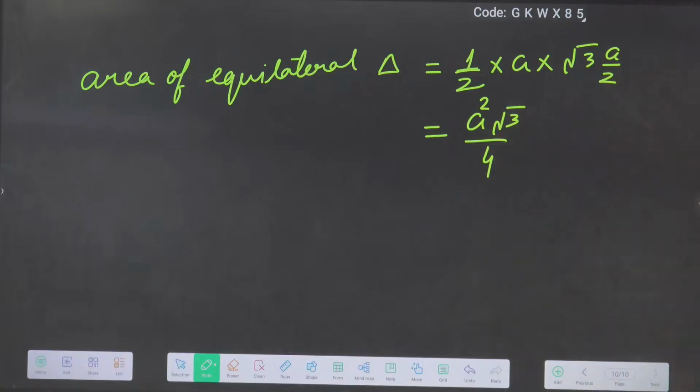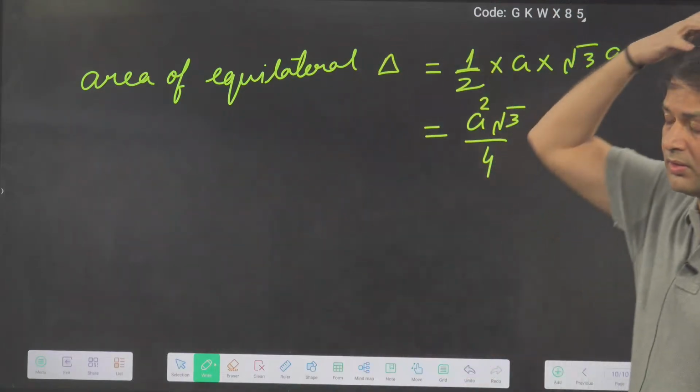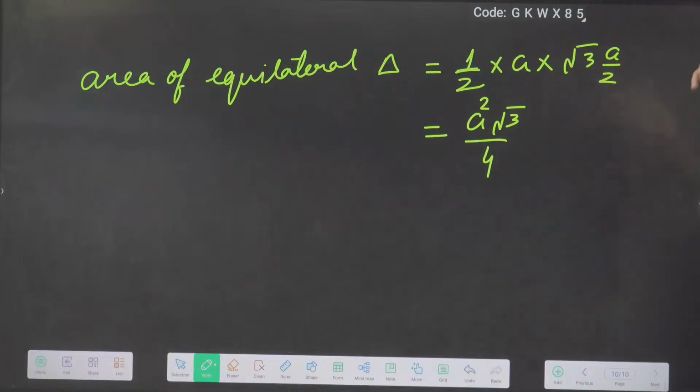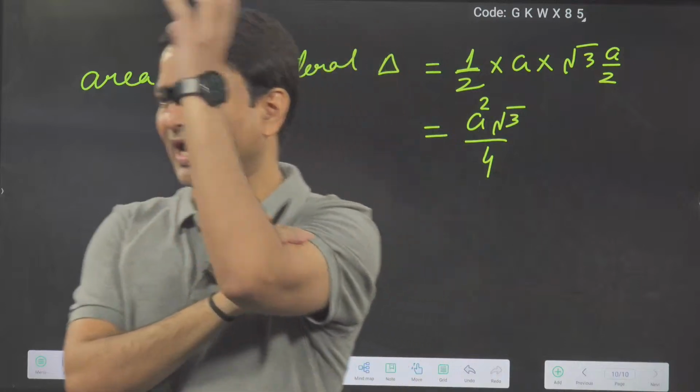So this formula you can directly remember for the equilateral triangle. Area of the equilateral triangle is A square into root 3 by 4. So there is no need to find the height and all.